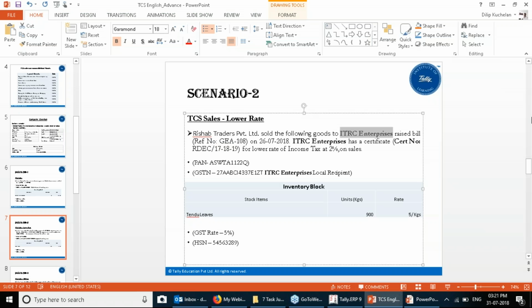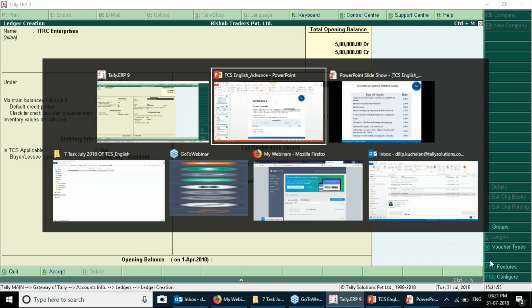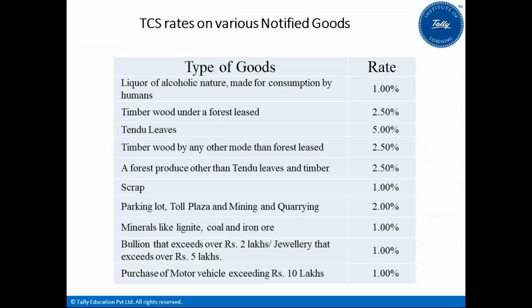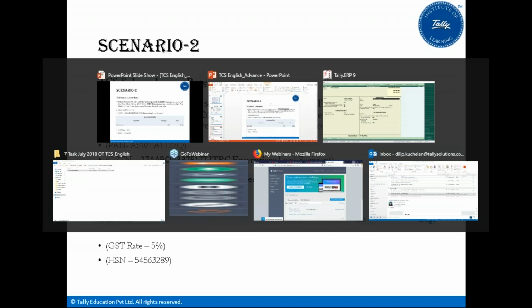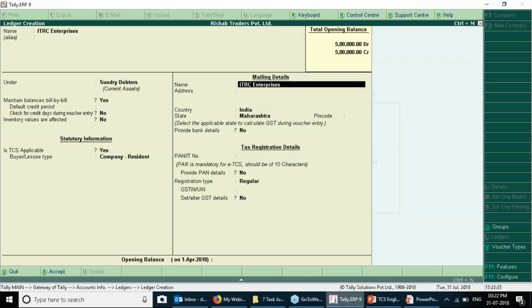Now this particular transaction wherein this customer is having a particular certificate on which that customer is deemed to be charged at a lower rate, instead of the actual rate of 5%. Since that person is having the certificate, it is to be charged at lower rate. So let us configure that in Tally.